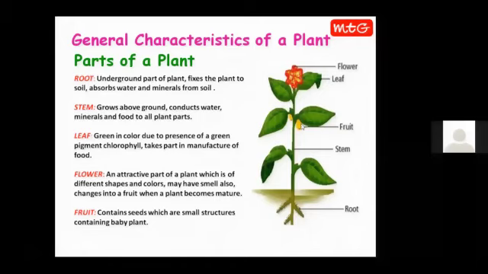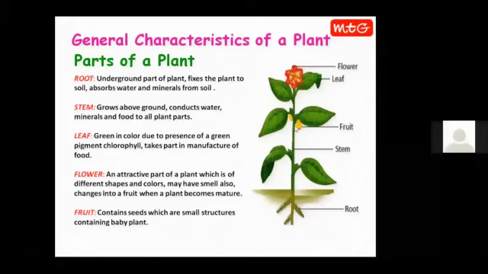Now fruits, we all are very fond of fruits. Currently it is summer season and we are all fond of fruits like mango, watermelon. So have you ever observed when mama gives you a mango fruit, she cuts the fruit and there is a very hard structure in the center. It is the seed of the plant.